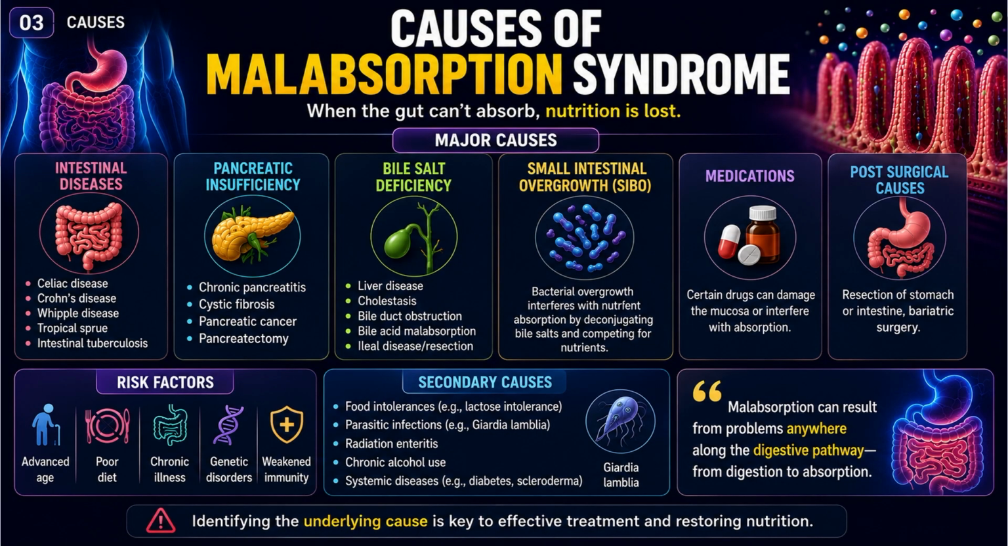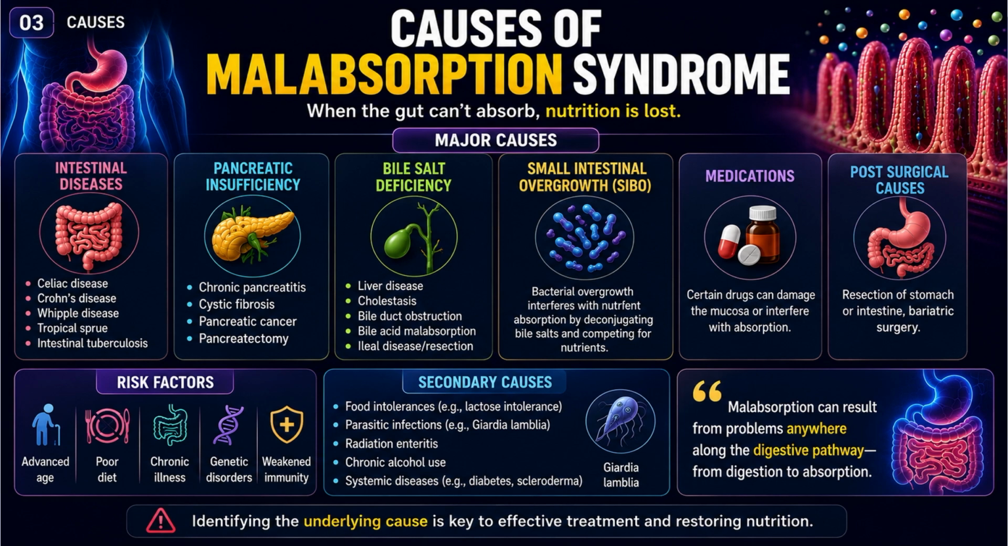Now, causes of malabsorption. First major group is intestinal diseases. This includes celiac, Crohn's, Whipple's disease, tropical sprue, and intestinal TB. Basically, these diseases damage the intestinal lining and reduce the absorption. Second major cause, pancreatic insufficiency. Conditions like chronic pancreatitis or cystic fibrosis reduce digestive enzymes, so food is not processed properly. Next is bile salt deficiency.